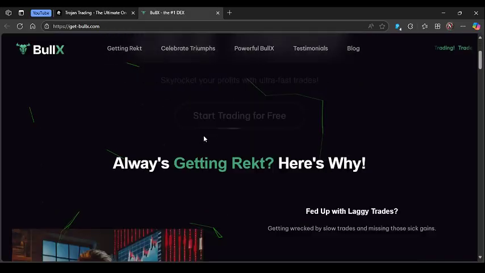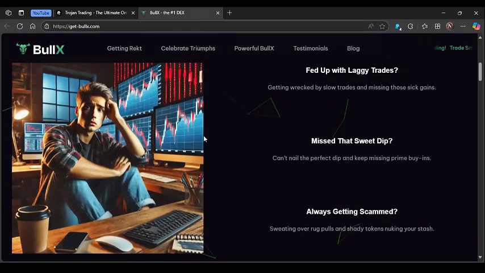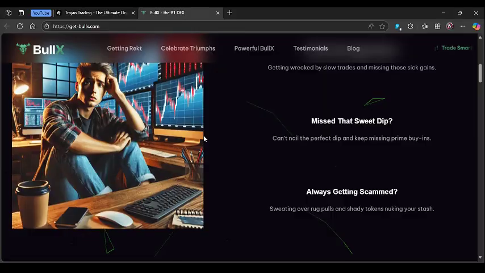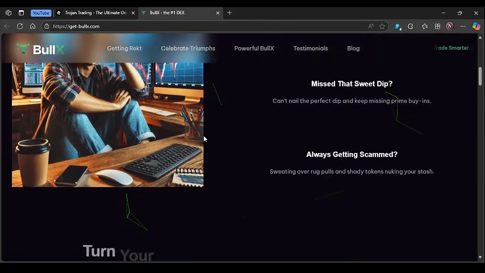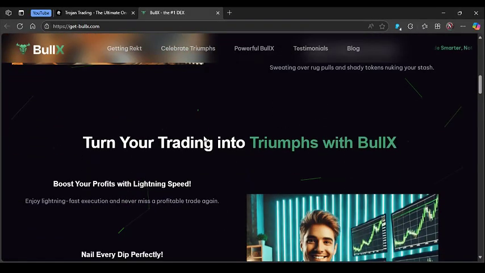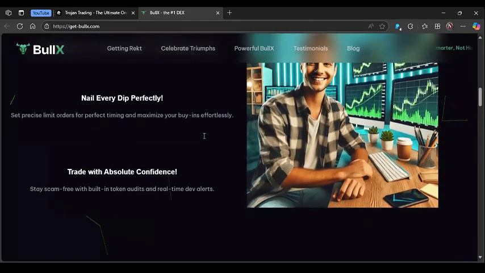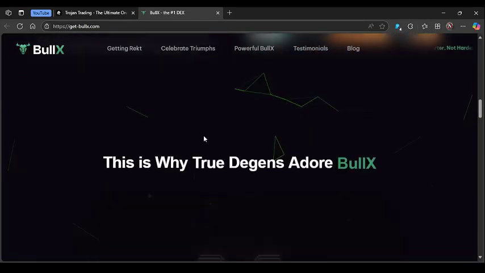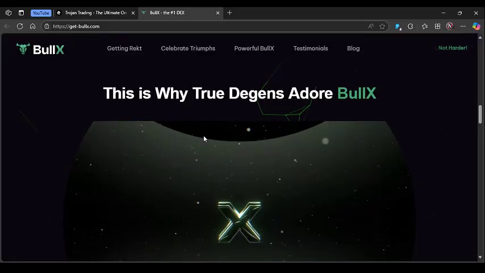However, some reviews suggest its advanced trading features might not be as extensive as Trojanbot's, and its relatively newer presence means less long-term user feedback compared to Trojanbot.